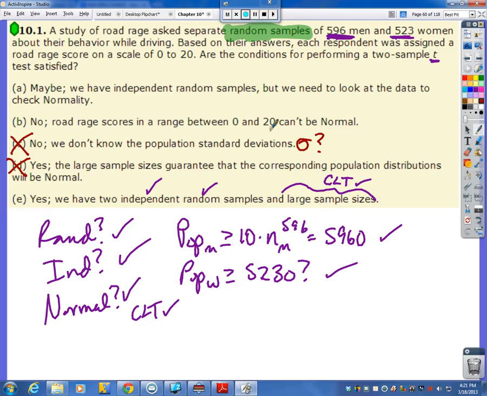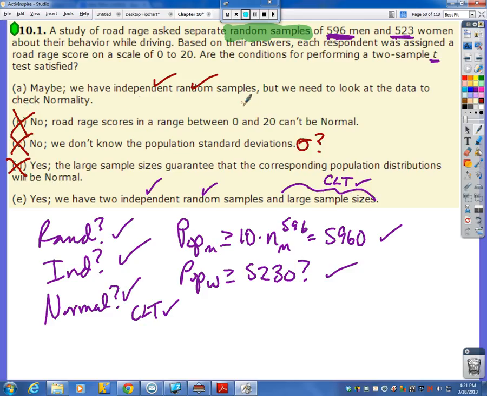Why not? Just because? Are they trying to confuse the central limit theorem with these scores? It has nothing to do with the central limit theorem. It's not our sample sizes. Maybe we have independent random samples. Okay, cool. But we need to look at the data to check normality.